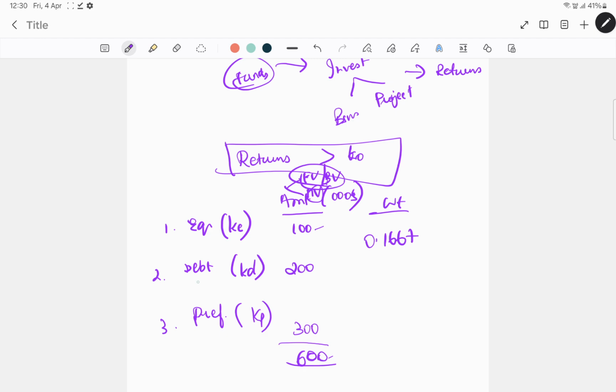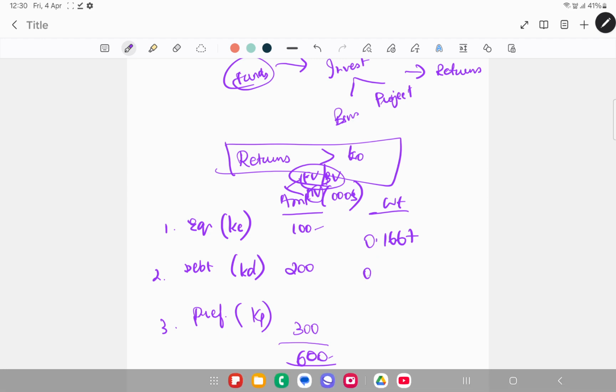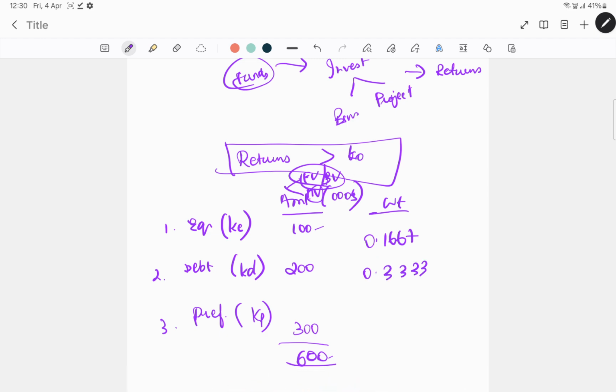Weight is nothing but the amount of debt to the total capital, which is 33.33%. And next, preference is 0.5. Then let's take for example the cost of equity, KE, as 10%, the cost of debt as 20%, and the cost of preference as 25%.